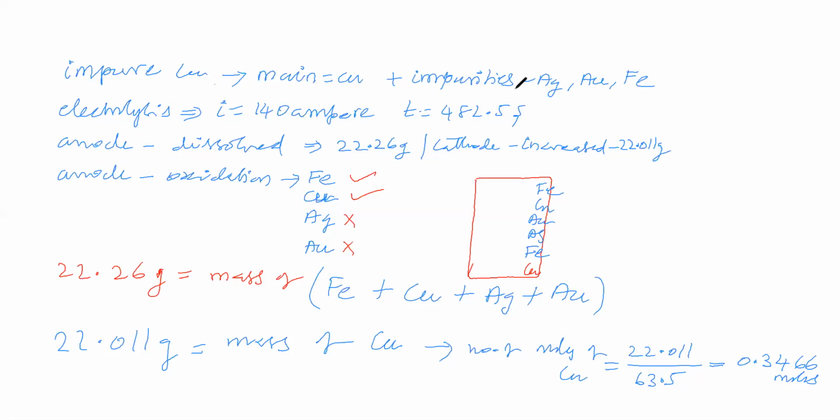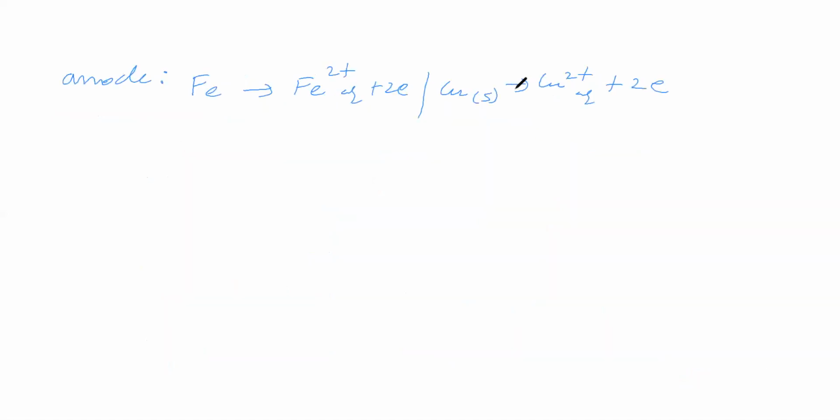Next step. Now we will say that 2 Faraday of electricity is required. If you pass 2 Faraday of electricity, how much iron and how much copper will be deposited?